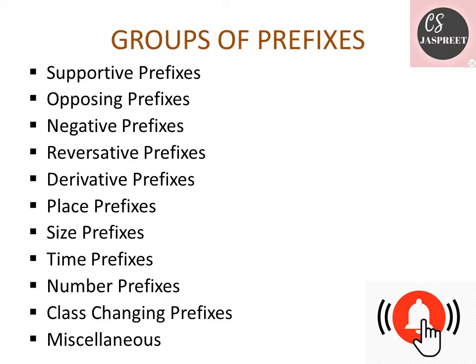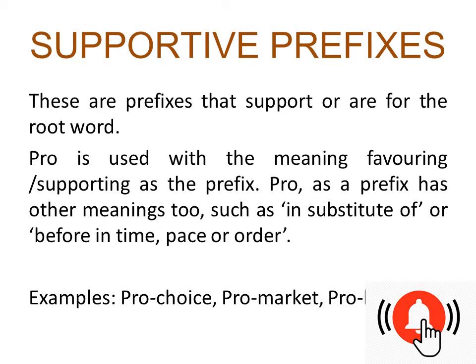Now, there are different groups of prefixes which are supportive, opposing, negative, reversative, derivative, place, size, time, number, class changing, and any of the remaining in the miscellaneous. Starting with the first group of prefix, that is supportive prefixes. These are the prefixes that support or are used for the root word. These are just to support the root word.